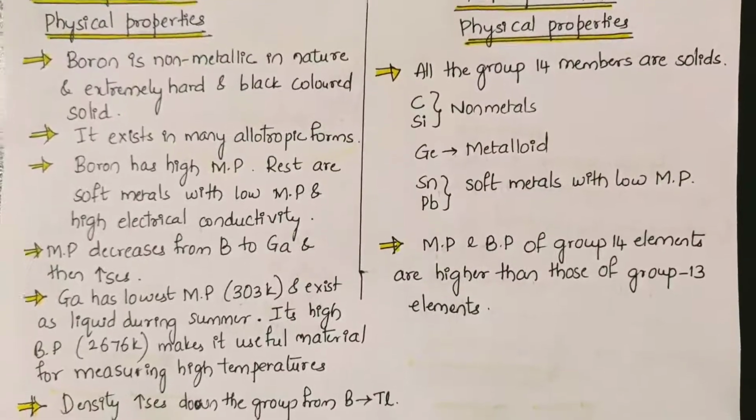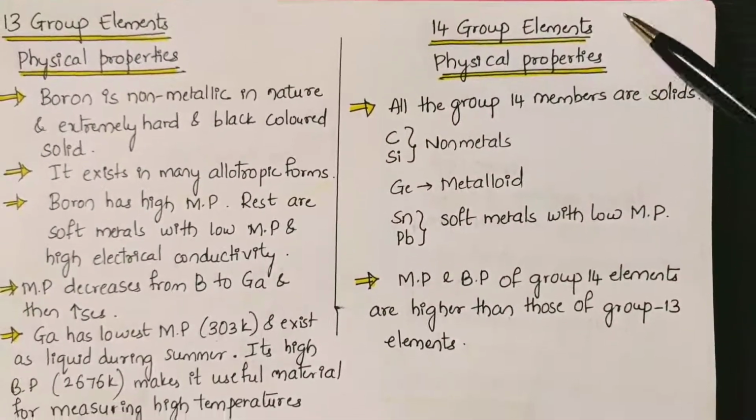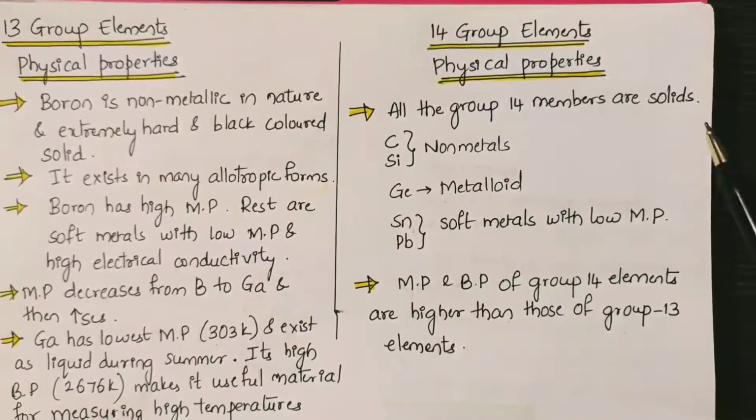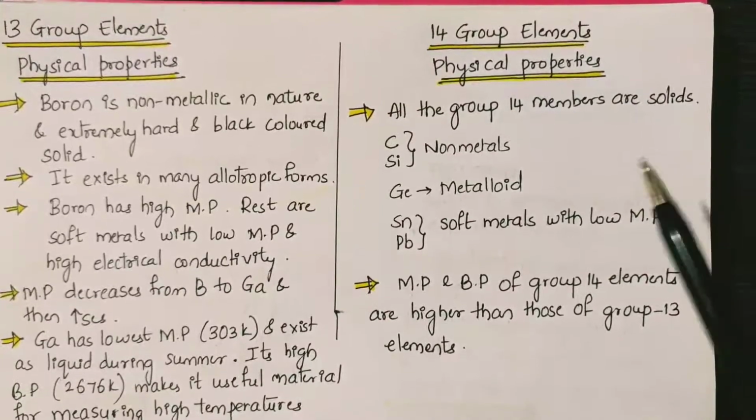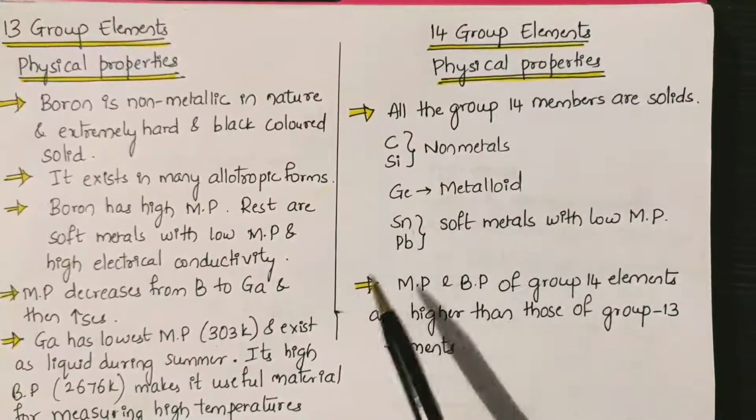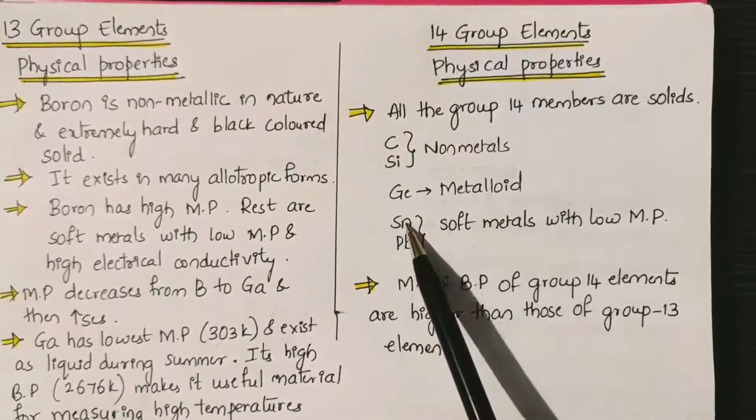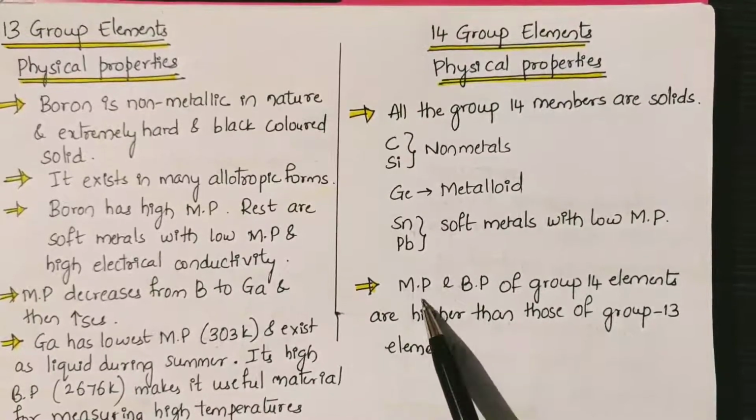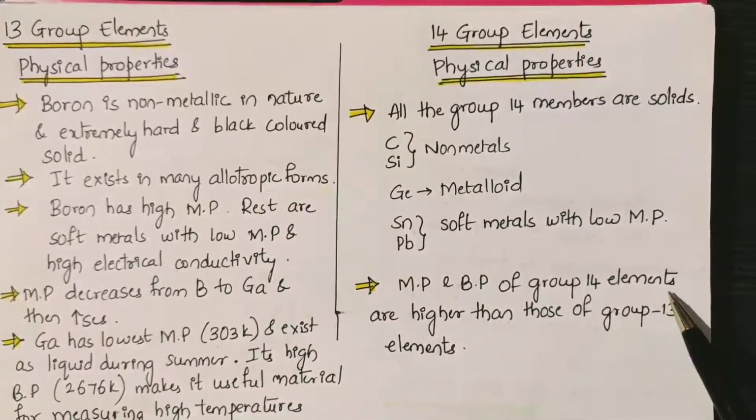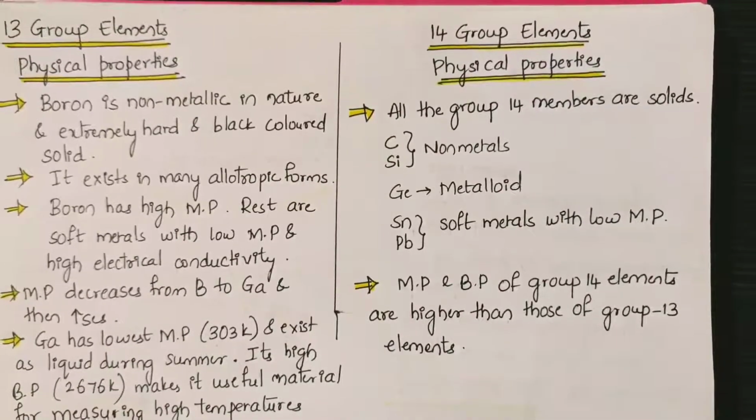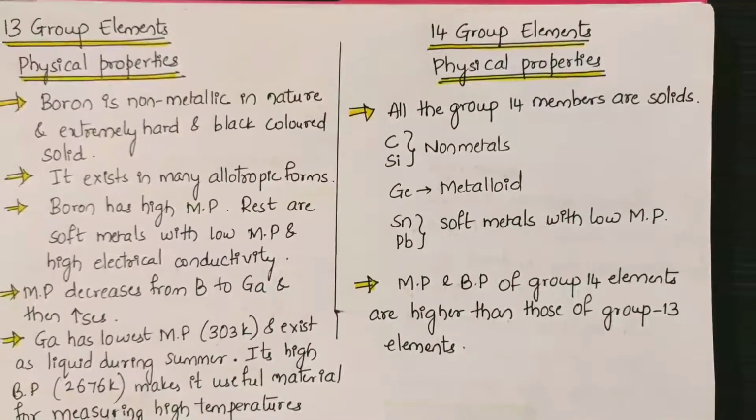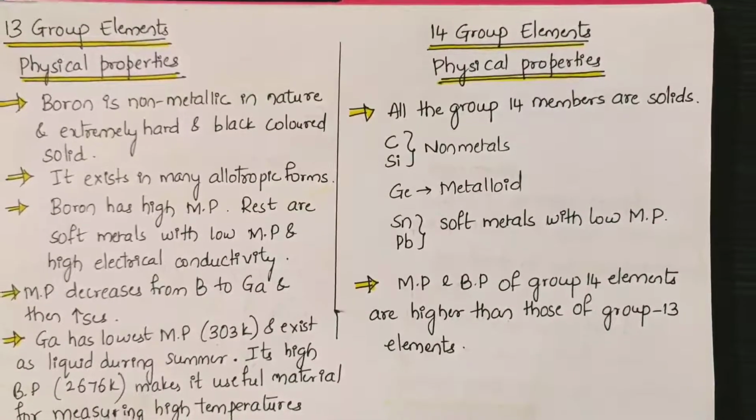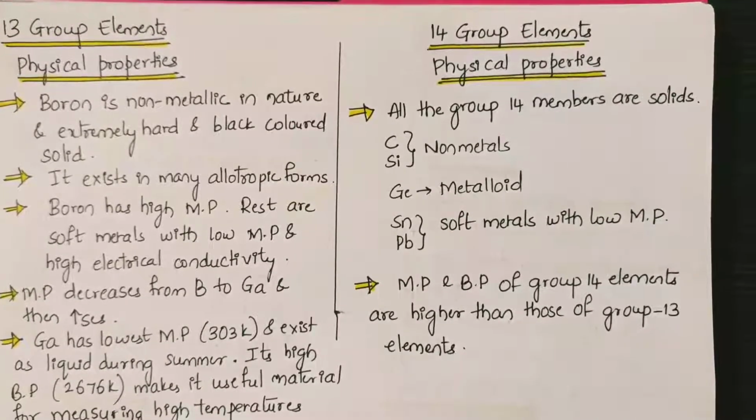Now if you consider the physical properties of group 14 elements, all the group 14 members are solids. Carbon and silicon are non-metals, germanium is a metalloid, and tin and lead are soft metals with low melting point. The melting point and boiling point of group 14 elements are higher than those of group 13 elements.